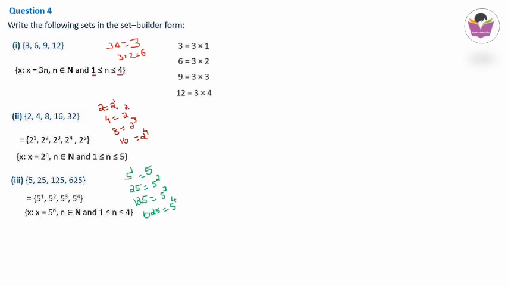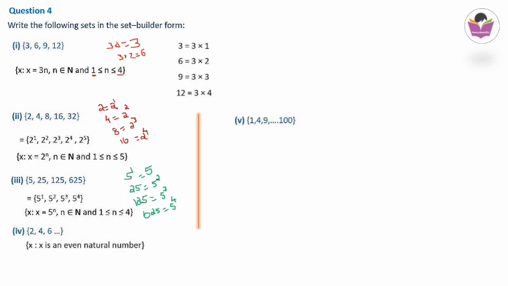So when you write it as the common property in set builder form, it is the set of all x such that x is equal to 5 power n, and then we have to define n, an element of N, but not all the natural numbers. Natural numbers from 1 to 4, means 1 less than or equal to n less than or equal to 4. Then question number 4: 2, 4, 6, etc. So here, 2, 4, 6, if you write, it is x such that x is an even natural number. Quite a simple one. Even numbers 2, 4, 6, etc. So when we write, this is x such that x is an even natural number.